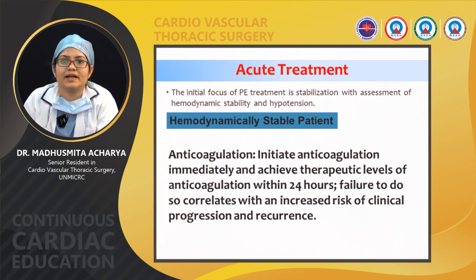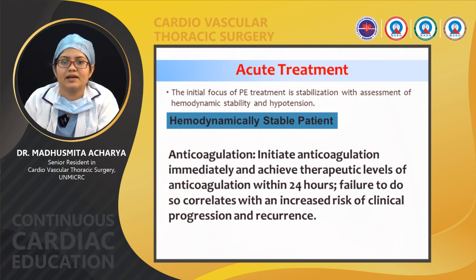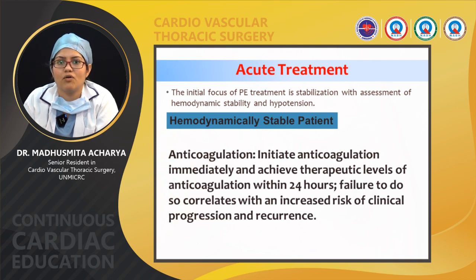Coming to treatment. What is the acute treatment for pulmonary embolism? Again there are two things: the patient can be stable or unstable. In a hemodynamically stable patient, initiate anticoagulation immediately and achieve a therapeutic level of anticoagulation within 24 hours. Failure to do so correlates with increased risk of clinical progression and increased risk of recurrence.